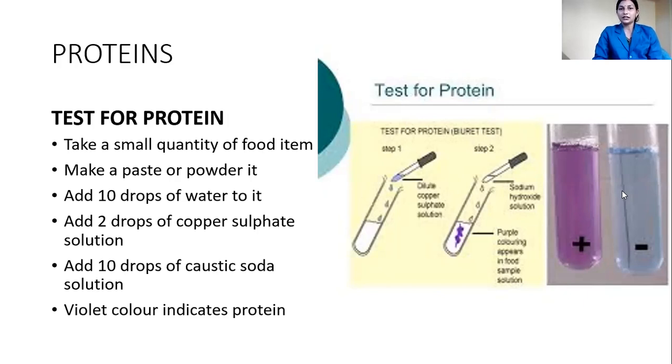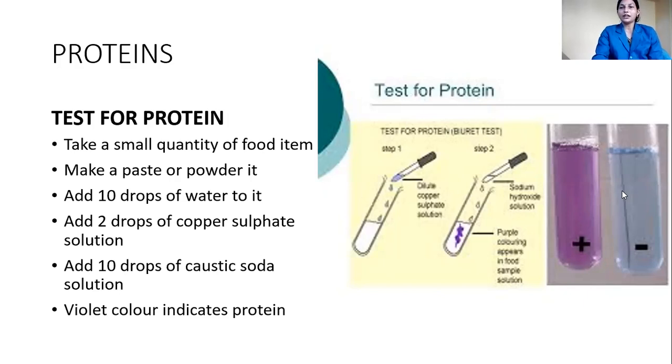Can you see it? A small quantity of food is taken. It is crushed. Water is added. Then you add copper sulfate solution and caustic soda solution. What color do you see? You see a violet color. If you see violet color, it indicates the presence of protein.